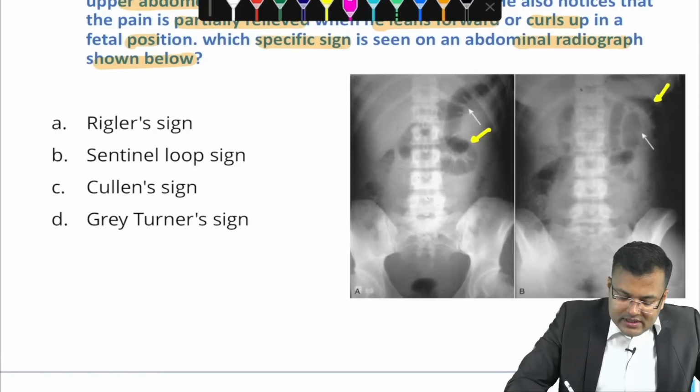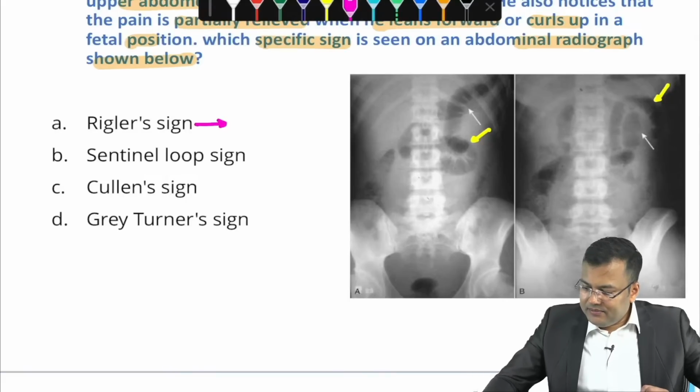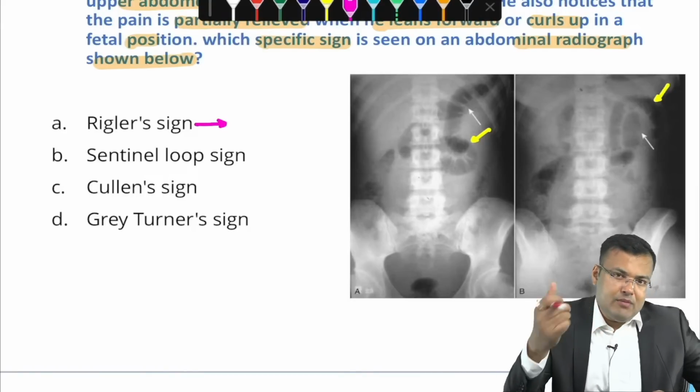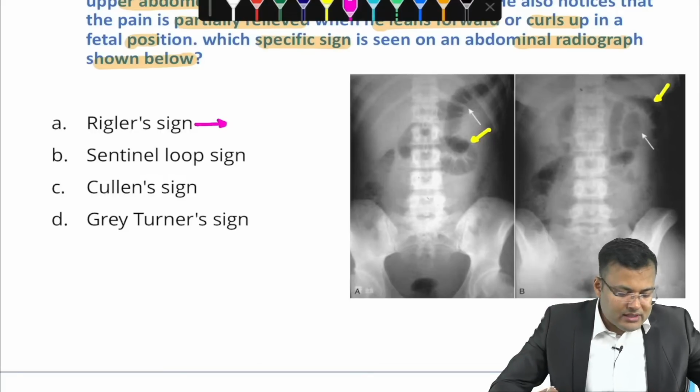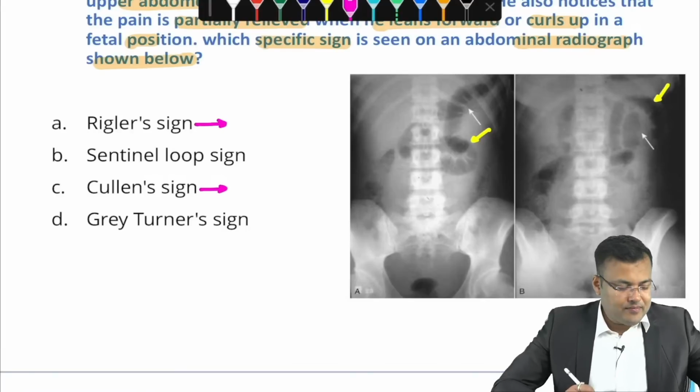Tell me, what is Rigler sign? Whenever patient is having pneumoperitoneum, because there is presence of gas in the peritoneum, both sides of bowel are visible. That is Rigler sign. Tell me, what is Cullen sign? So see the images.